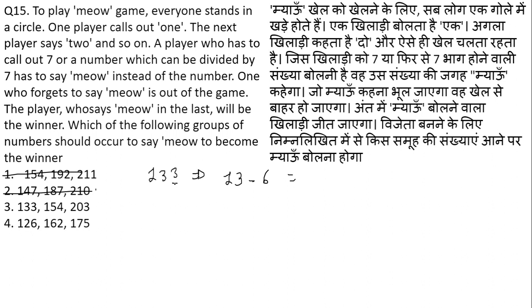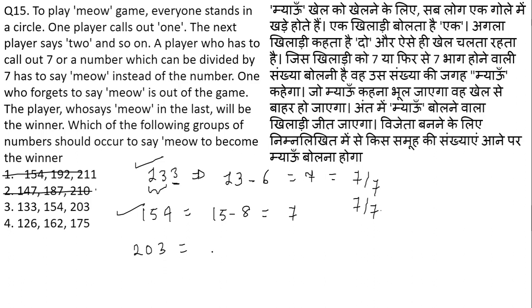I'm simply taking the units place, doubling it and subtracting it from the rest of the number. So this will give me 7, and 7 is divisible by 7, hence 133 is also divisible by 7. If I go for 154, 15 minus 8, this will give me 7, and 7 is divisible by 7. Again, this number is also divisible by 7.